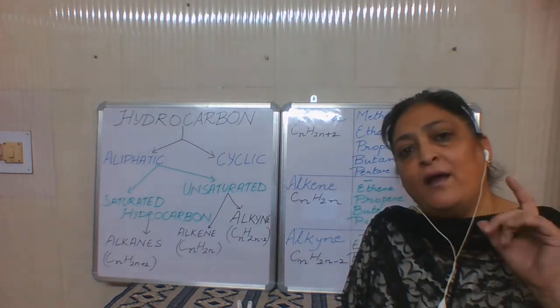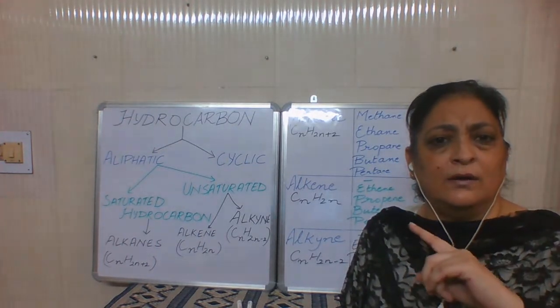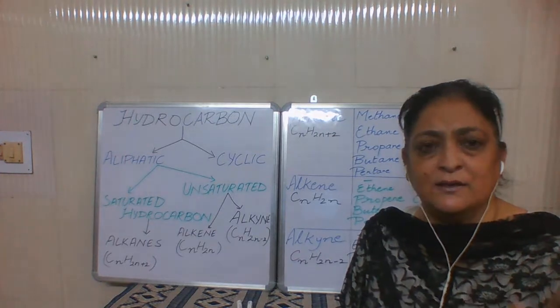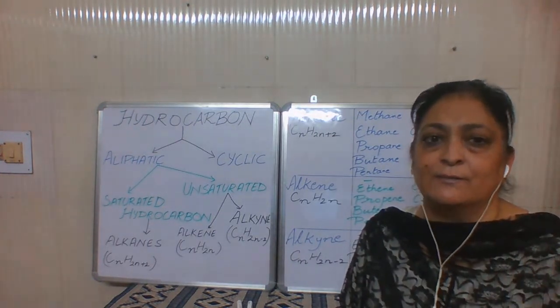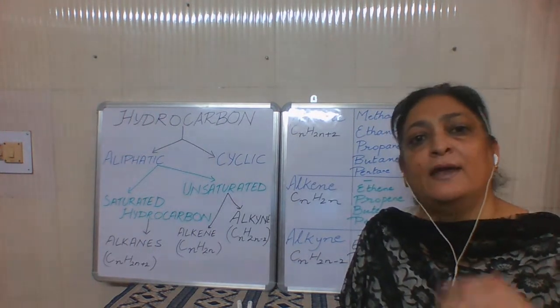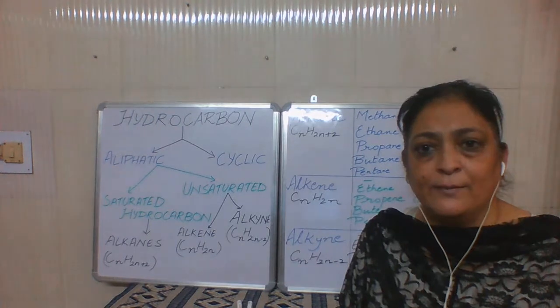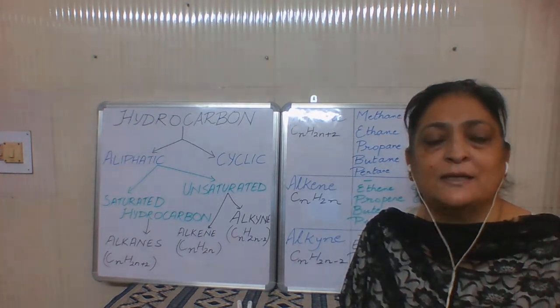So if there is one carbon, how will the tetravalency be satisfied? You can imagine that tetravalency must be satisfied by hydrogen because it's a hydrocarbon. There cannot be any atom of any other element. So the other atom available is hydrogen.